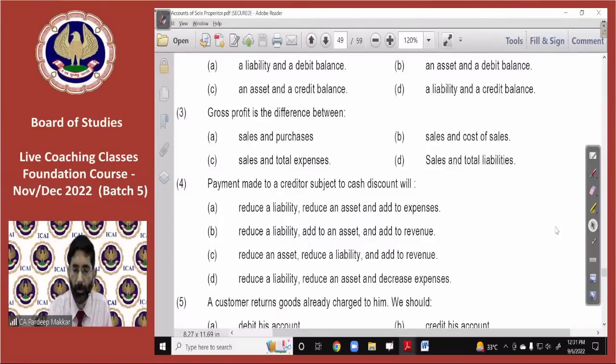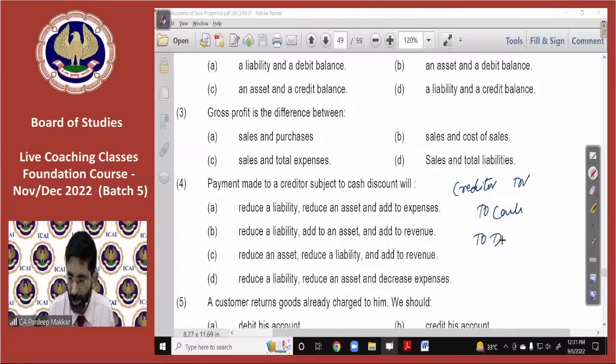So this is again by passing a journal entry, beta. Without a journal entry, you are unable to do anything. So pass a journal entry. Payment made to creditor subject to cash discount. So the entry will be creditor account debit, to cash, to discount received.